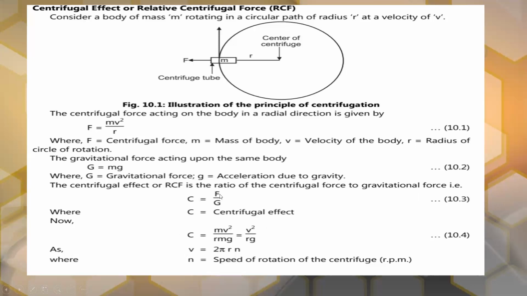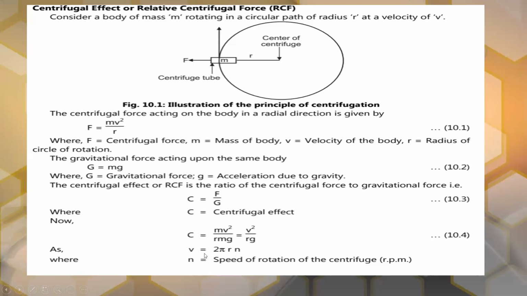So C = F/G, where F is the centrifugal force. Putting in the values, C = (mv²/r)/(mg). Solving this equation, we get C = v²/rg.